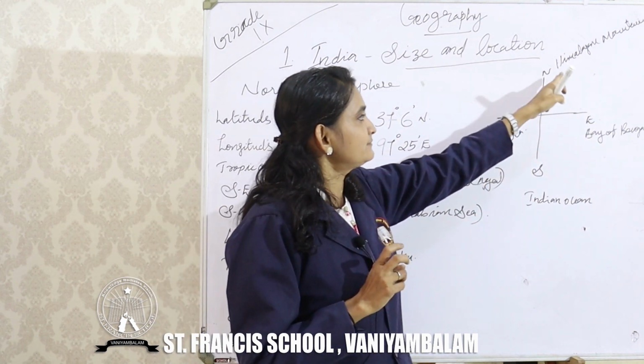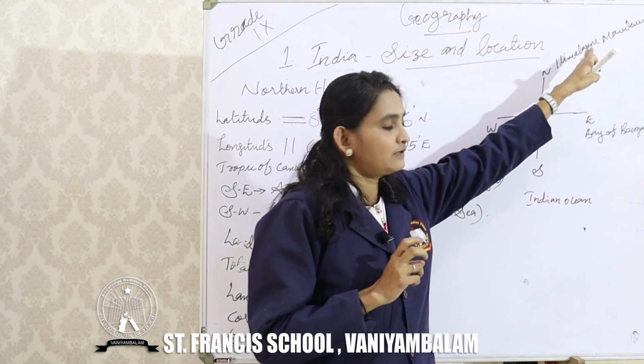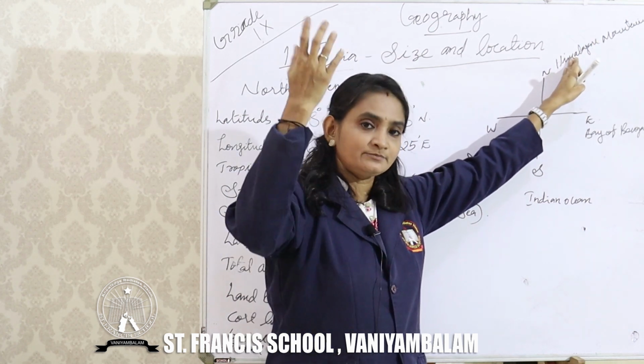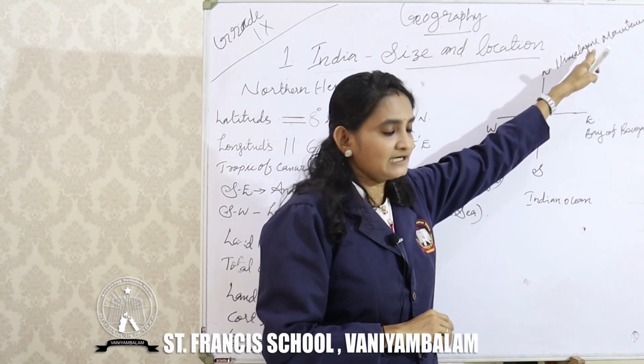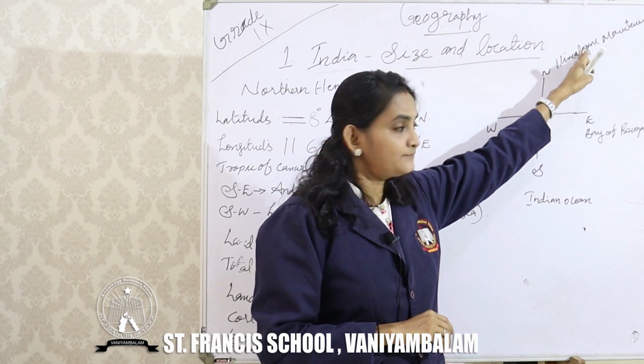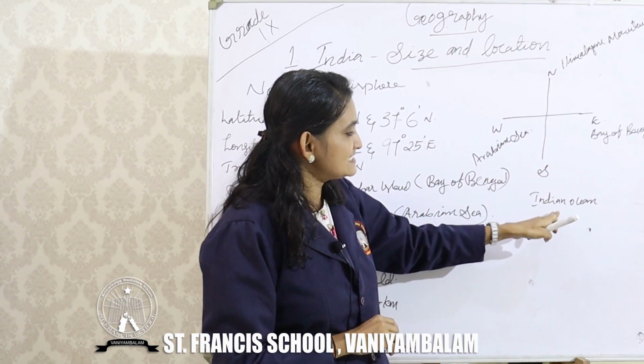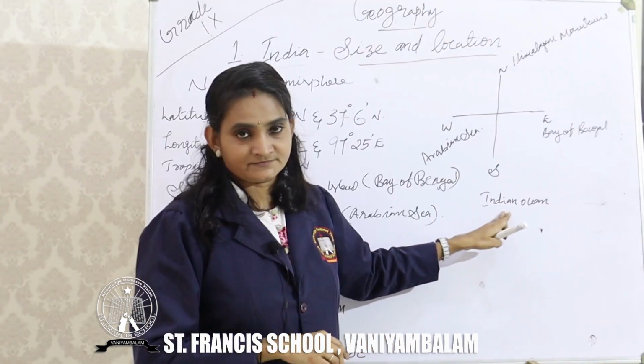Okay. In the northern part, we can see the Himalayan mountains. In the northern part of India, it is almost completely covered by the Himalayan mountains. Okay, and on the southern side, we can see the Indian Ocean.